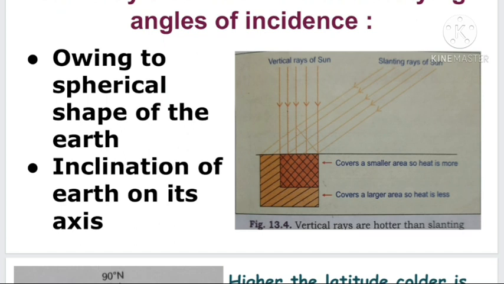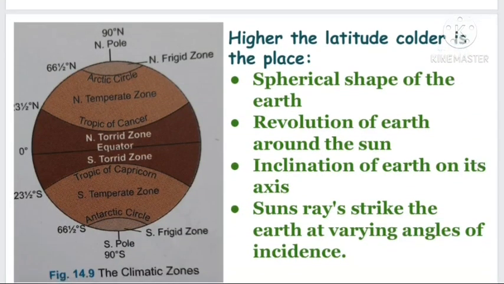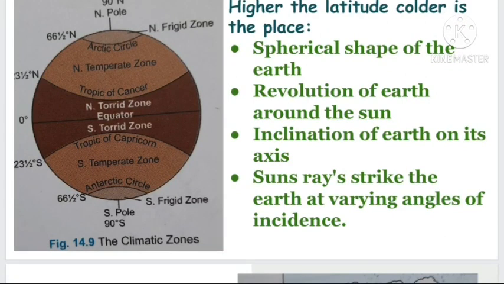So all these headings are the questions given in the textbook. Based on that only I prepared this slide. Next, this diagram that we have already learned. These are the heat zones or the climatic zones. The places which receive vertical rays are hotter. That is the torrid zone. On both sides of the equator, the torrid zone is present. So it is located between 23.5 degrees south and 23.5 degrees north, between the Tropic of Cancer and the Tropic of Capricorn.